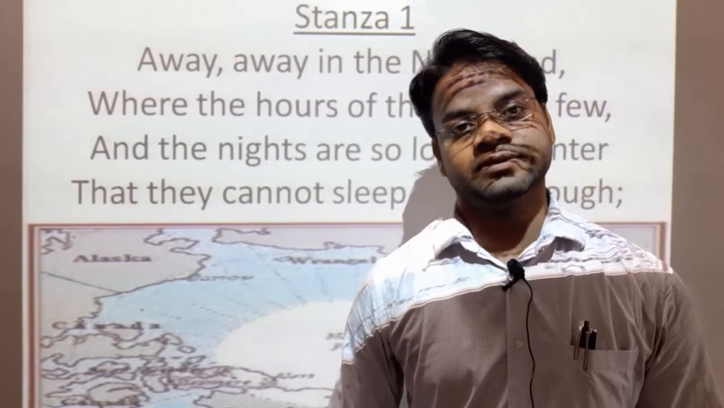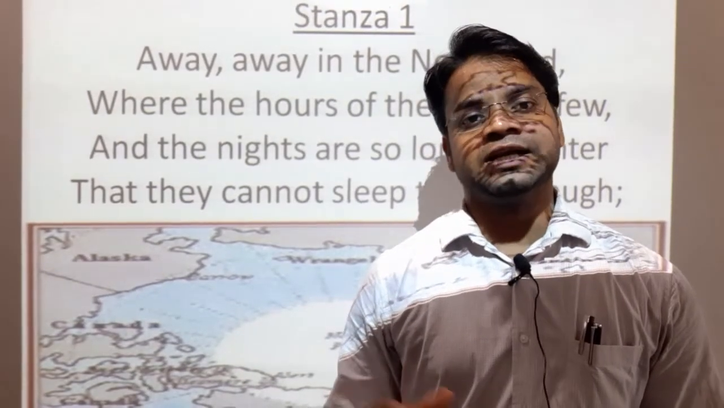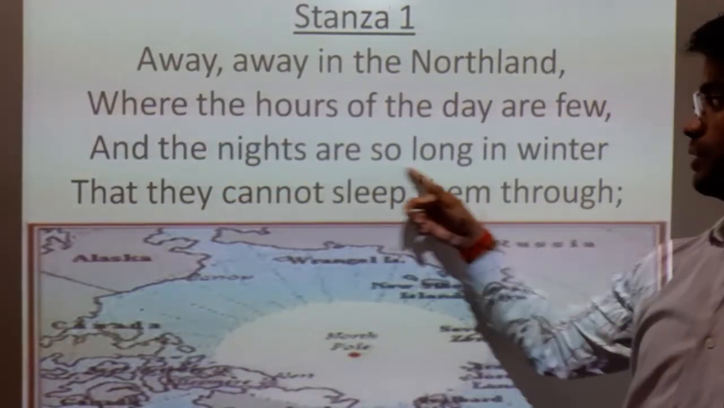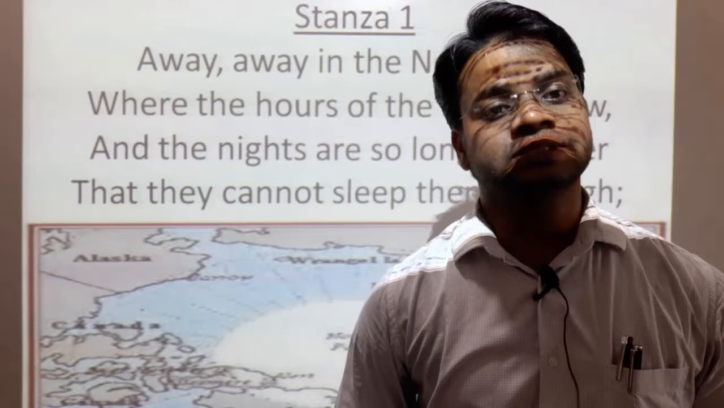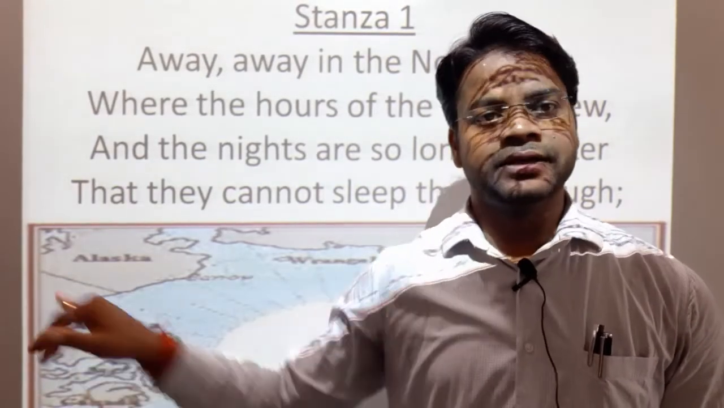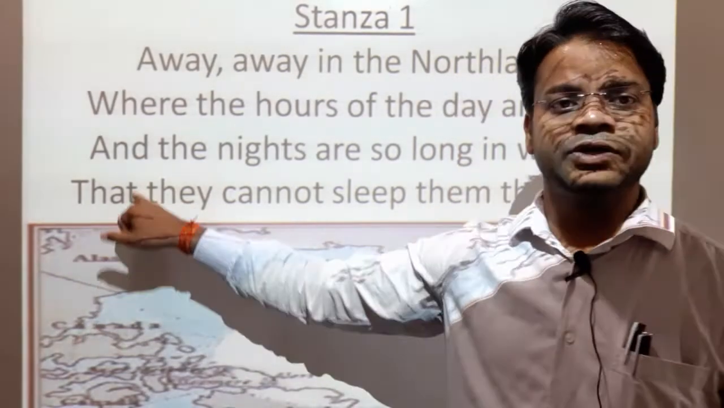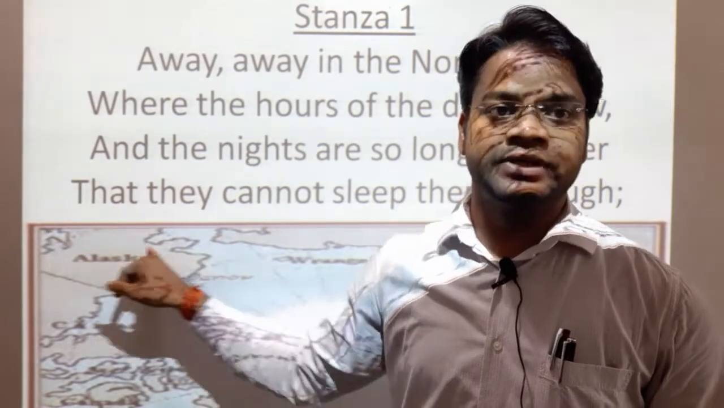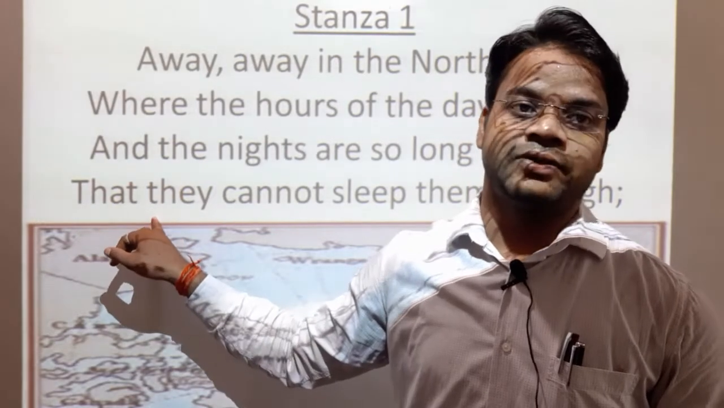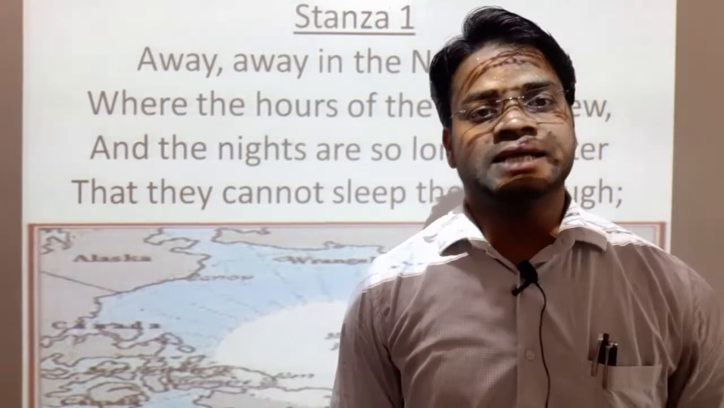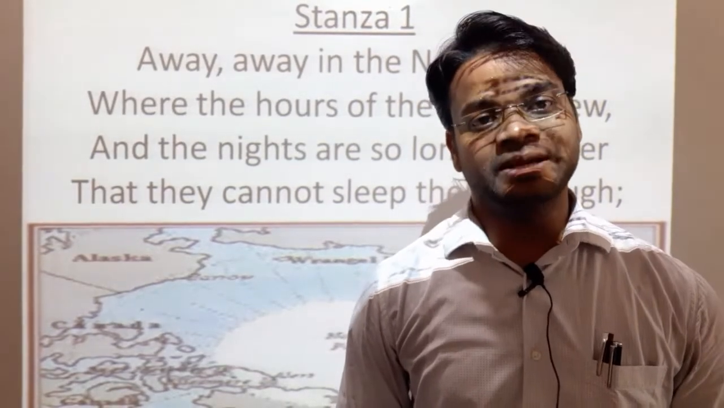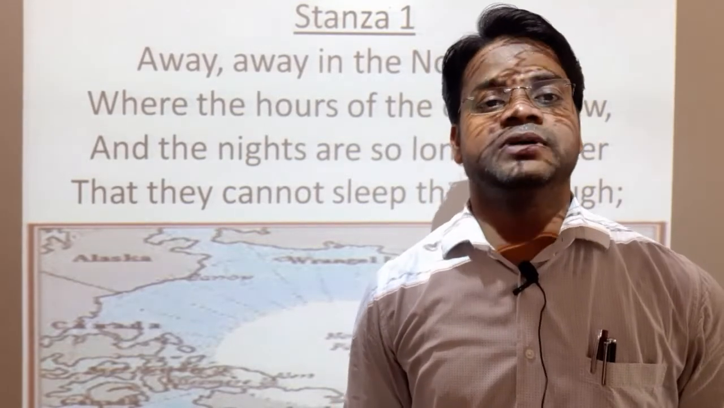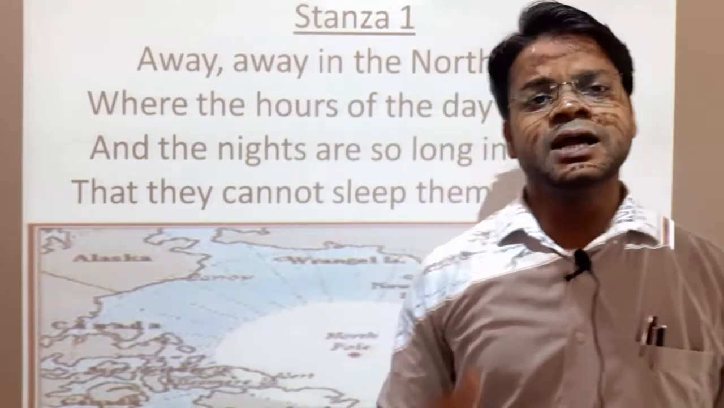Means 24 hours are there in a day, but daytime is very little and night time is very long, so long that they cannot sleep through the night. Here "they" refers to the people who are living in the Northland. So the first stanza is describing the people and the condition of the Northland, where the people are living and how they are living.